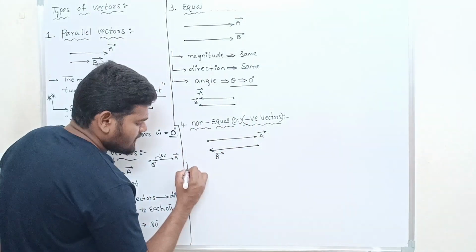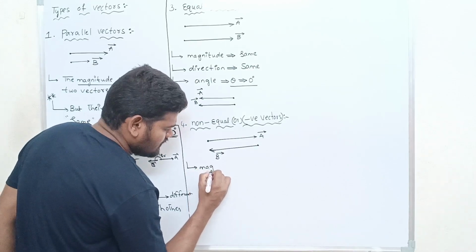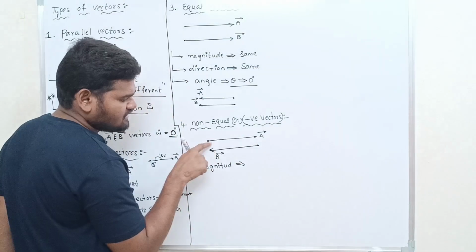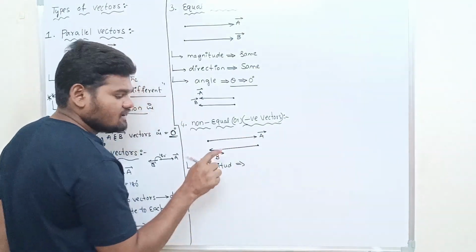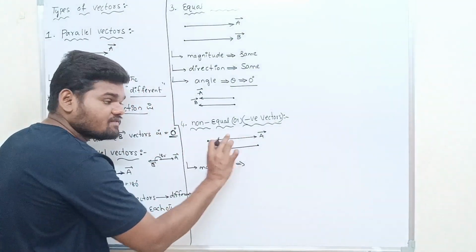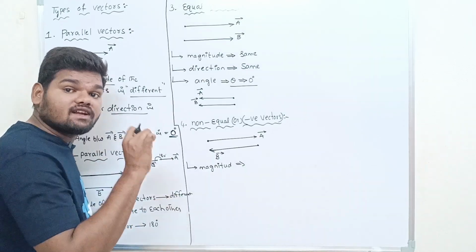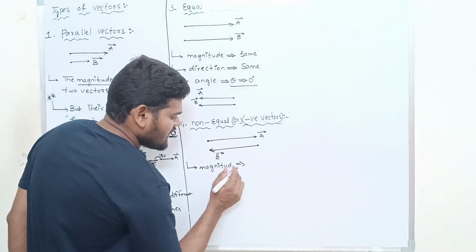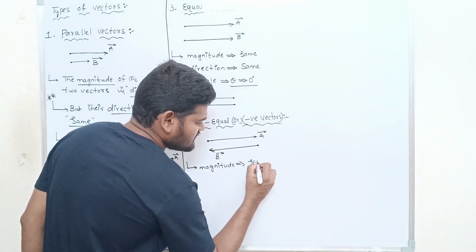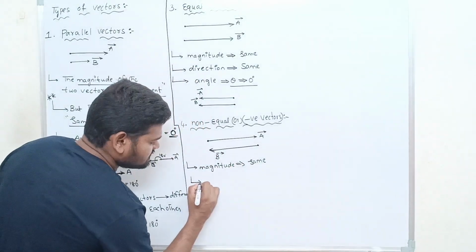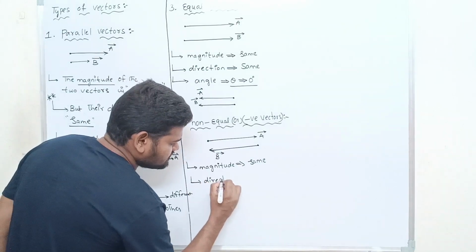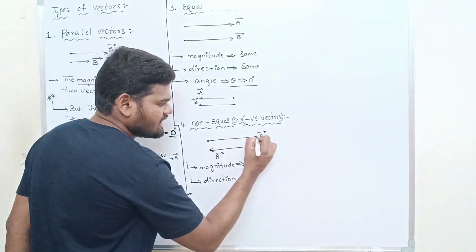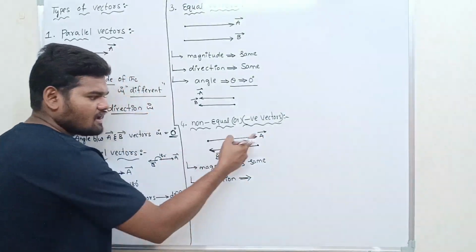Have a look. Their magnitude is equal to how much? Same or different? See, from here to here, from here to here. The magnitude is same. If the tails of the two vectors are same, then their magnitude is also same. Direction: this is the direction of vector A bar and this is the direction of vector B bar.